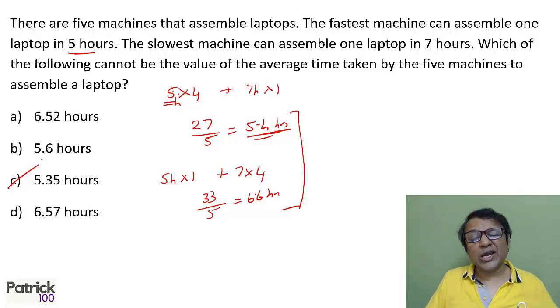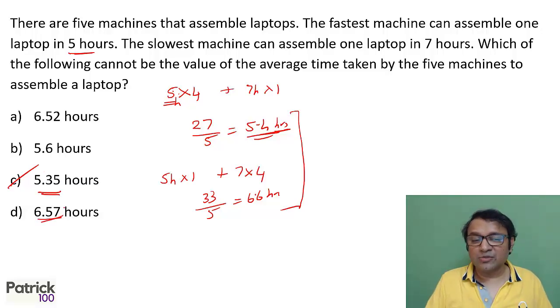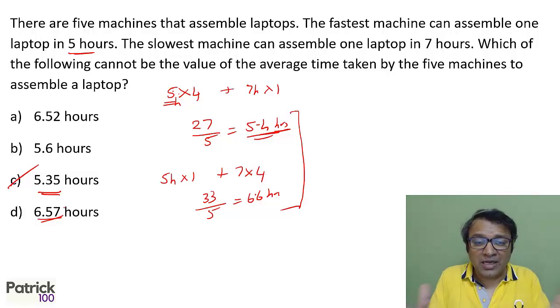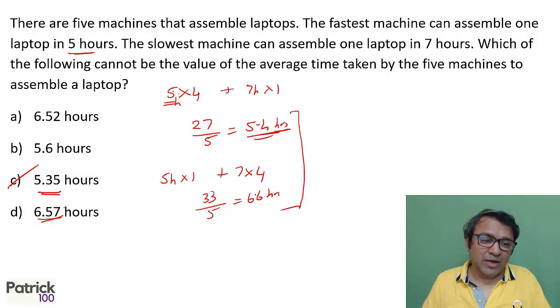Also, normally in this kind of sum, what cannot be the value is always the extreme case. That means technically the answer can be either 5.35 or 6.57, nothing else. Normally in these sums, what is not possible is always the extreme case, because what is satisfying will be lying within the range. So not satisfying will be one of the extreme values, left side or right side. So the answer should be 5.35 or 6.57.